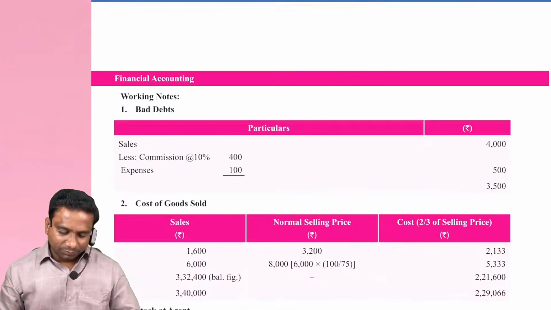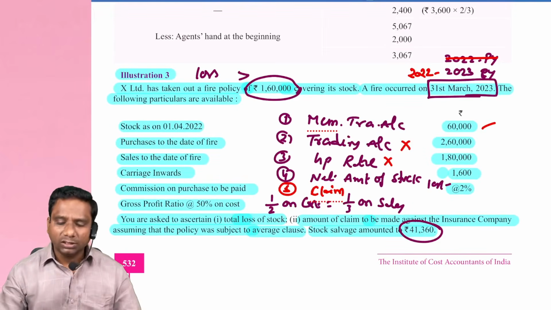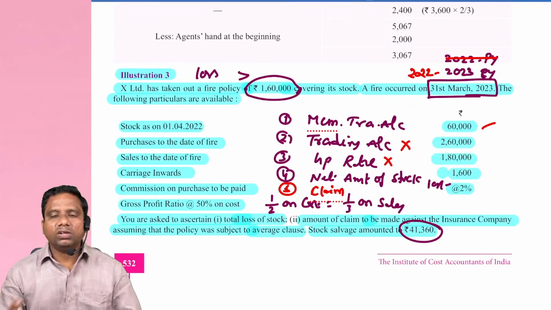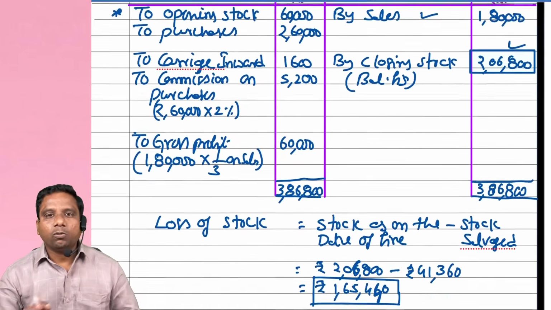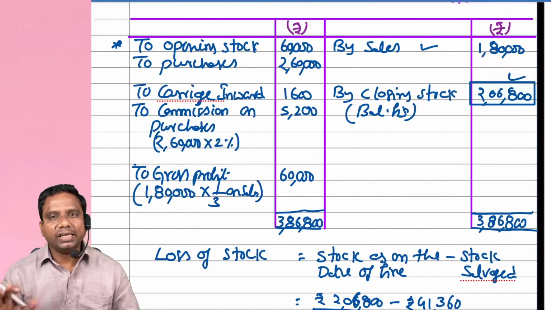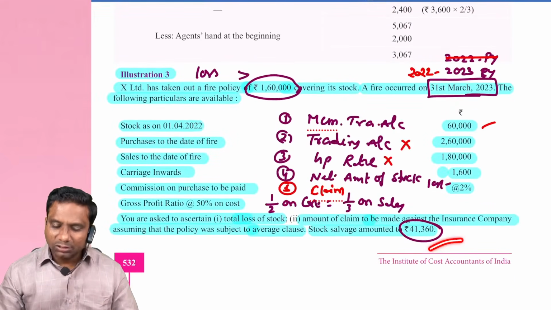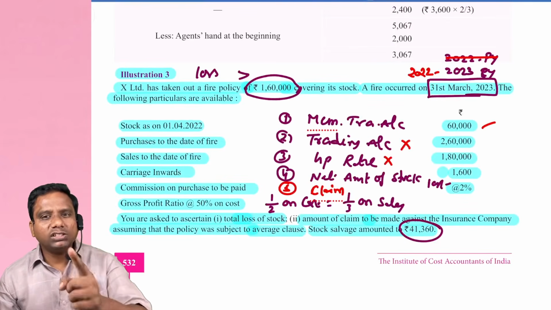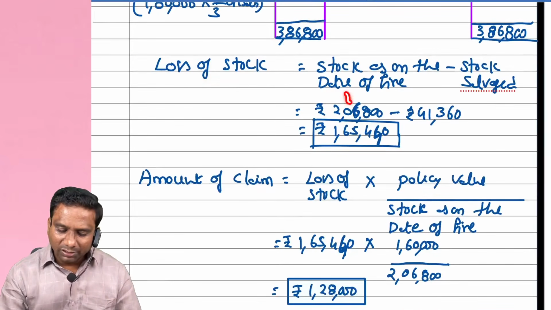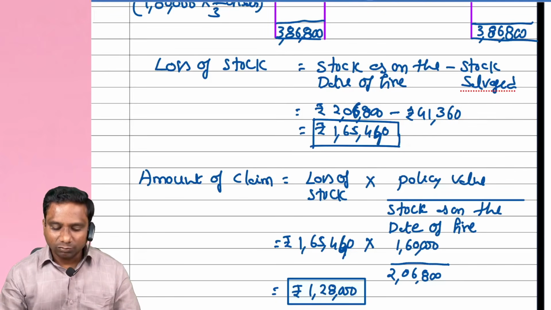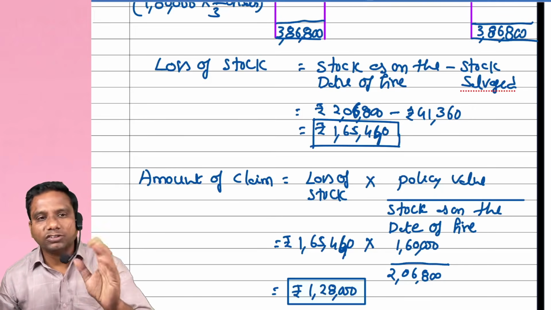Clear? Next. Gross profit rate is given, 50% on cost. 1 by 2 on cost is nothing but 1 by 3 on sales. Sales are 1,80,000. 1,80,000 into 1 by 3, gross profit is 60,000. Now balance the account, you will get closing stock 2,06,800. And they said 41,360 stock salvaged. From the closing stock, you deduct this 41,360. Loss of stock is nothing but 2,06,800 minus 41,360. You'll get 1,65,440. 1,65,440 is the loss of stock actually.